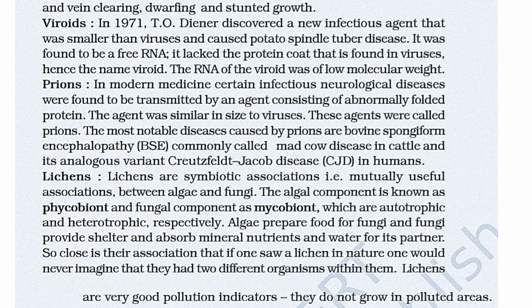Viroids. In 1971, T.O. Diener discovered a new infectious agent that was smaller than a virus and caused potato spindle tuber disease. It was found to be free RNA. It lacked the protein coat that is found in viruses, hence the name viroid. The RNA of the viroid was of low molecular weight.